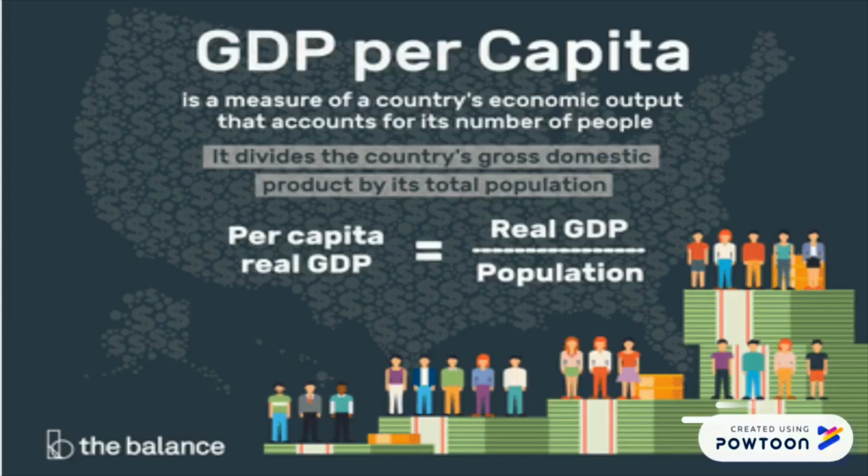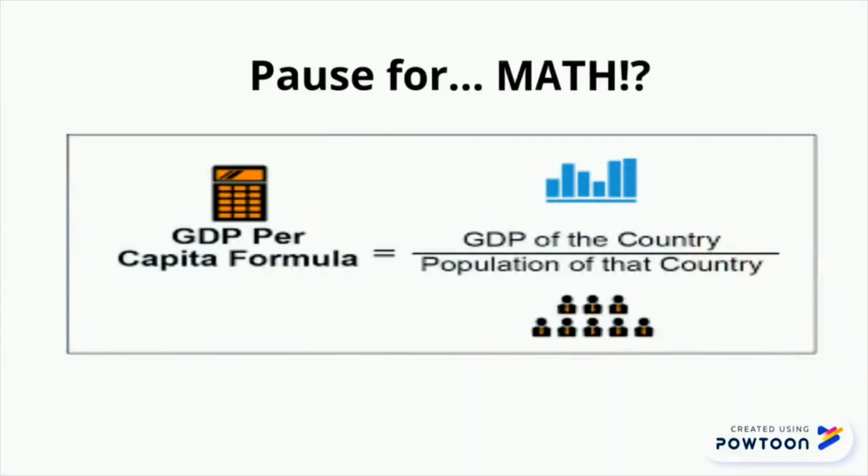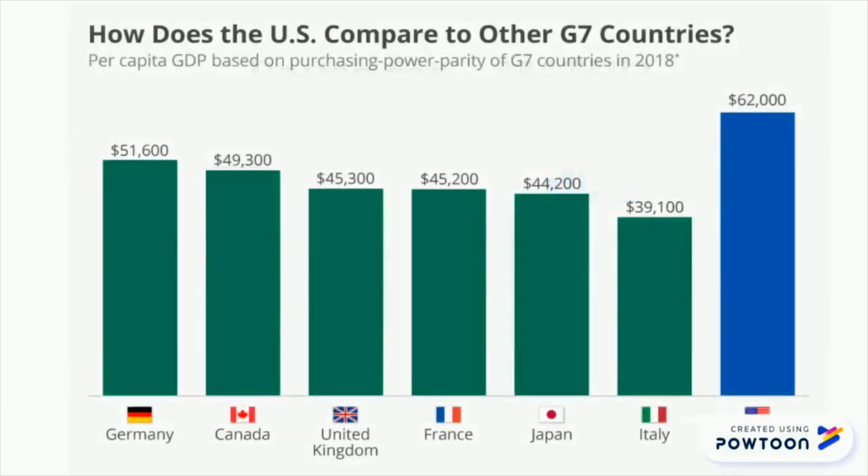Per capita GDP helps us understand how much money a typical person in a country has. This number is found by dividing a nation's GDP by its population. This gives a number that is a general average of what one person has made in that year.